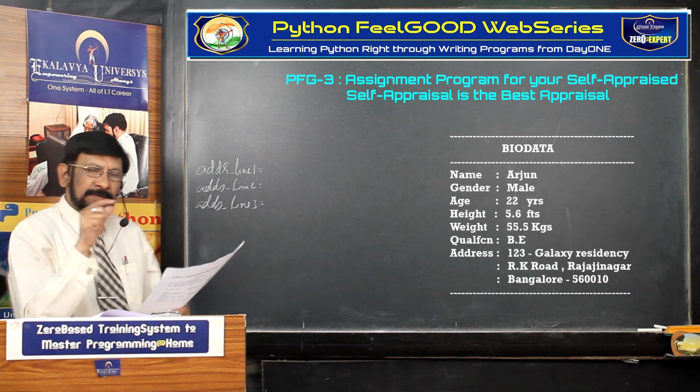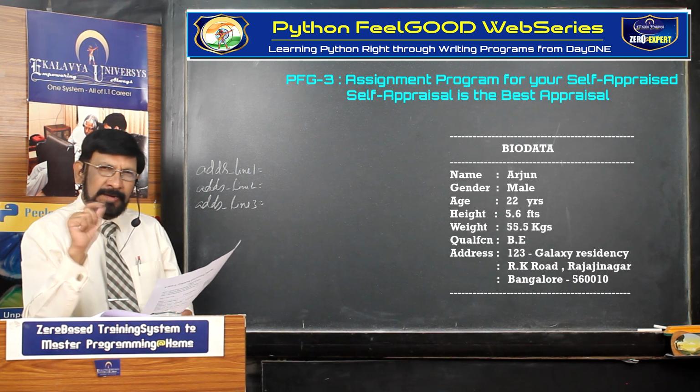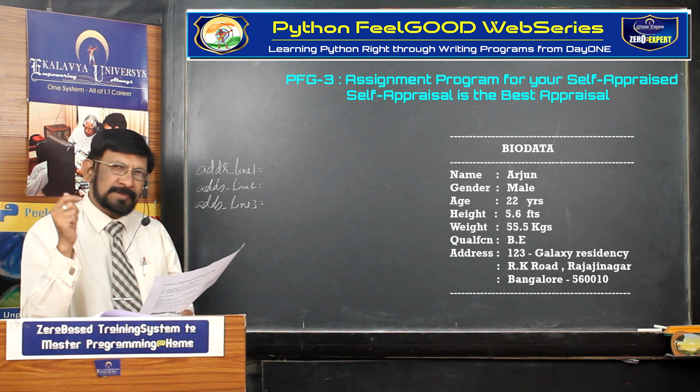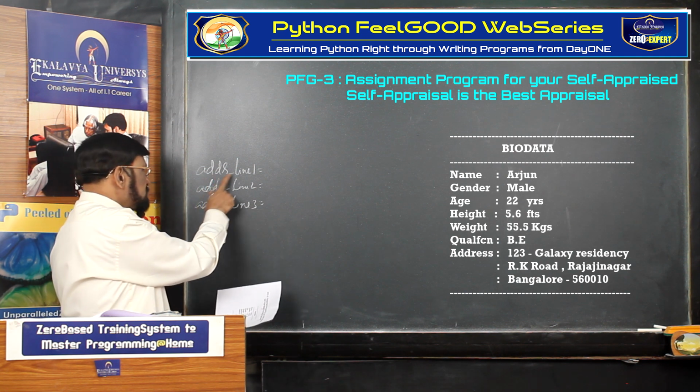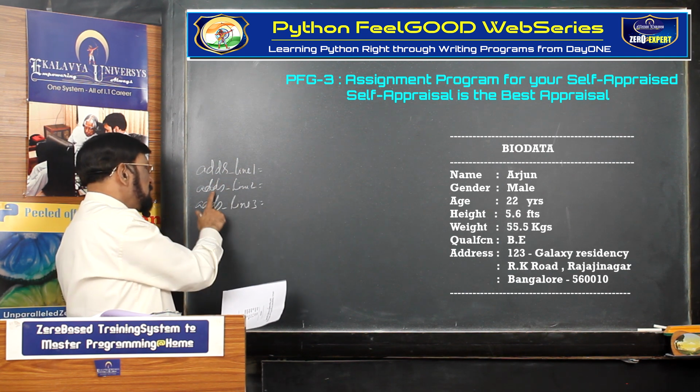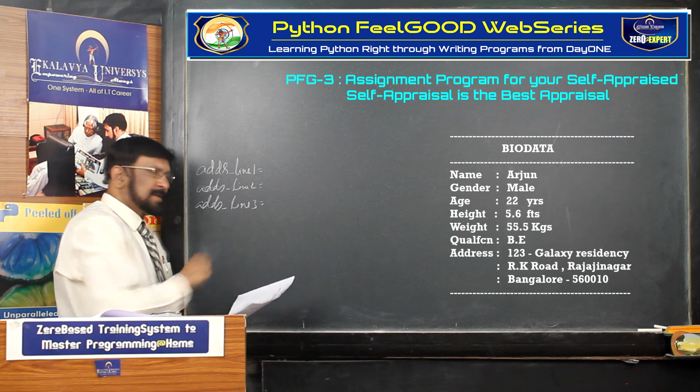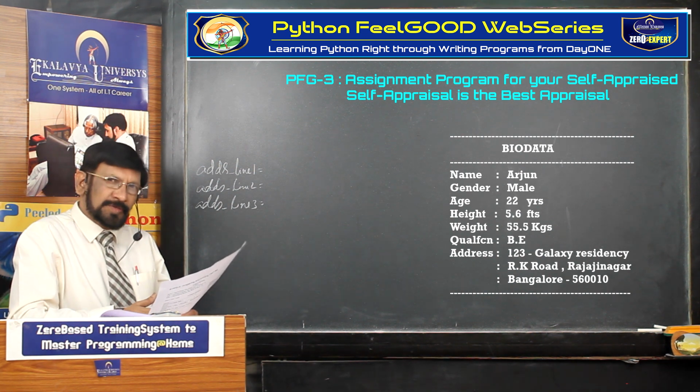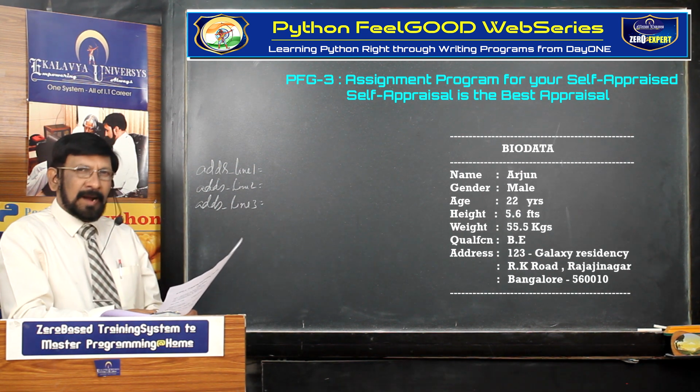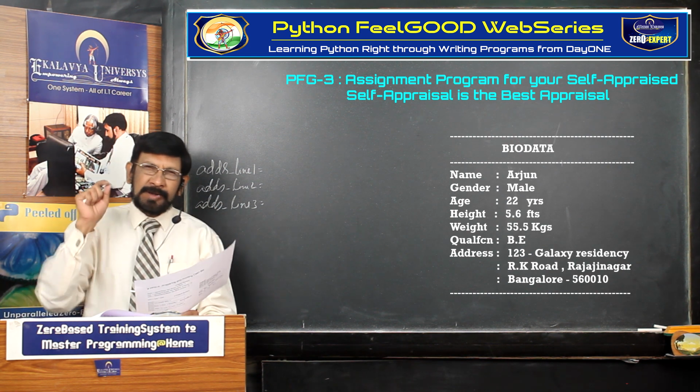For every item, you have defined an individual variable, like name, age, gender, etc. Like that, address line 1 is a variable, address line 2 is a variable, address line 3 is a different variable. You think in this angle and do that. And as I told you, you strictly follow the conventions.